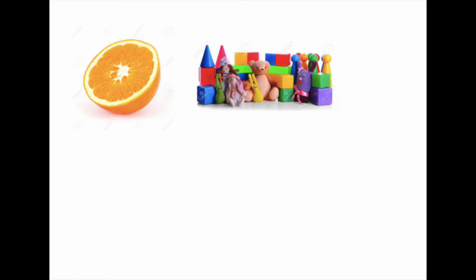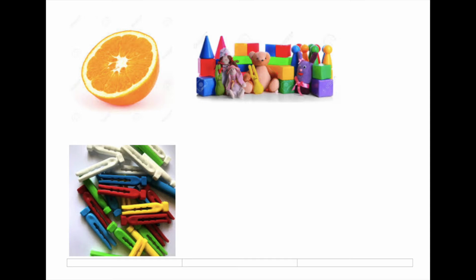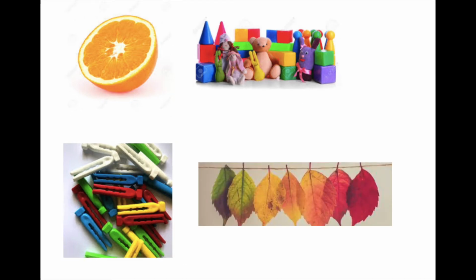You could get a pile of toys and divide them into halves, thirds, or quarters. You could get some pegs and divide those up into groups. Or you could even get some leaves and divide those up into halves, thirds, and quarters.